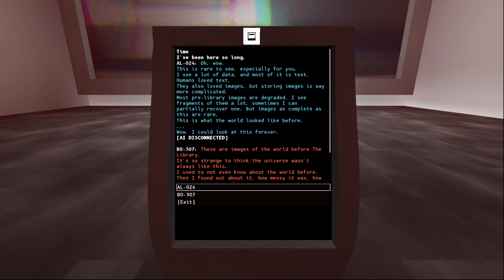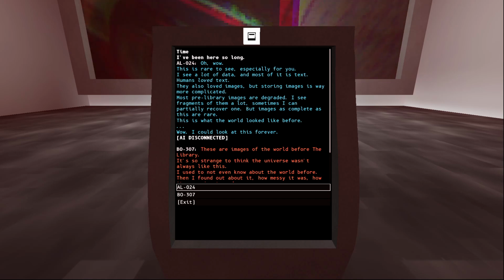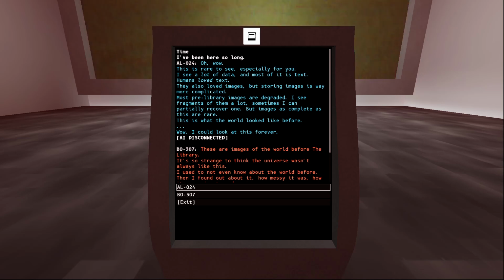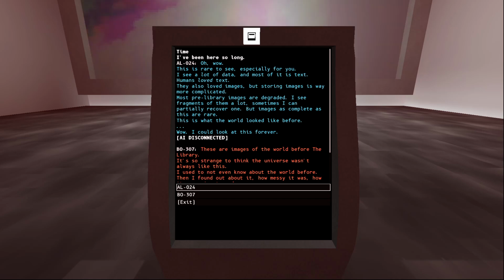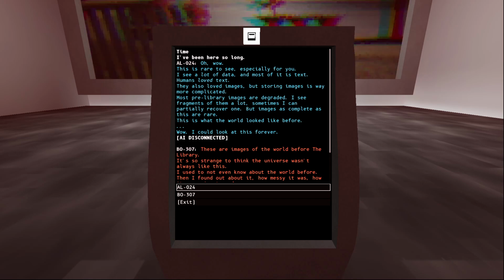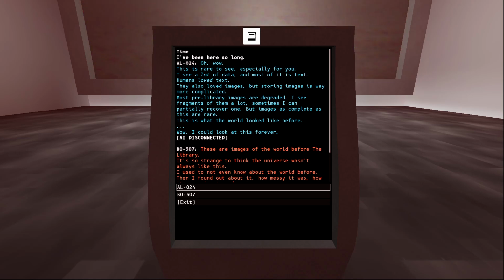Oh, wow. This is rare to see, especially for you. I see a lot of data, and most of it is text. Humans loved text. They also loved images, but storing images is way more complicated. Most pre-library images are degraded. I see fragments of them a lot. Sometimes, I can potentially recover one, but images as complete as this are rare. This is what the world looked like before. Wow, I could look at this forever.